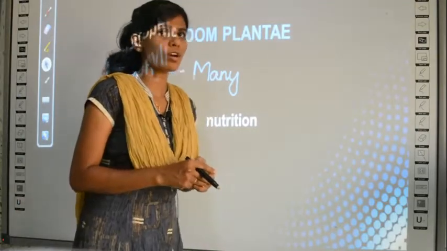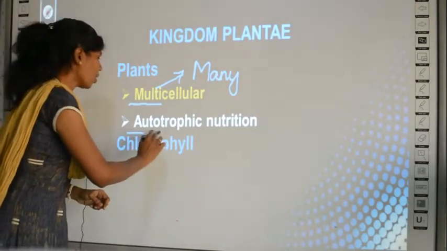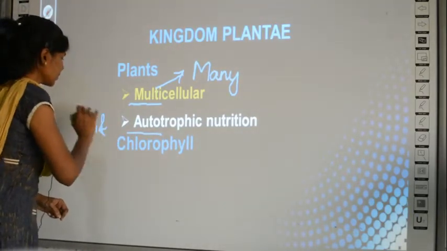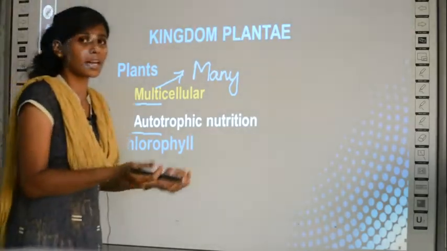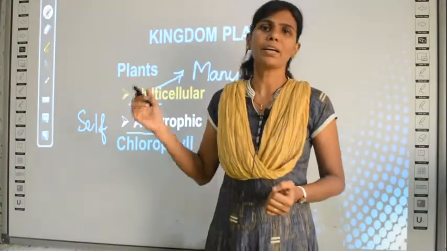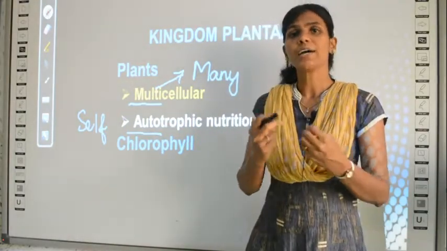What is autotrophic? Auto means self. Self means by itself. Plants themselves prepare their own food.